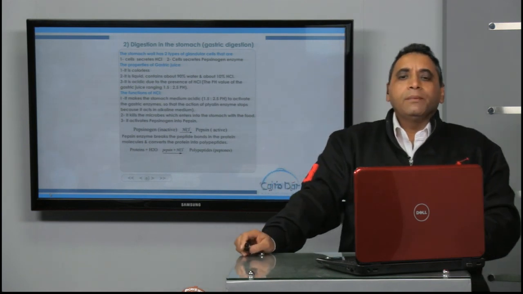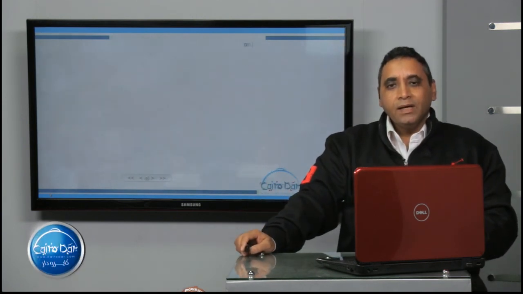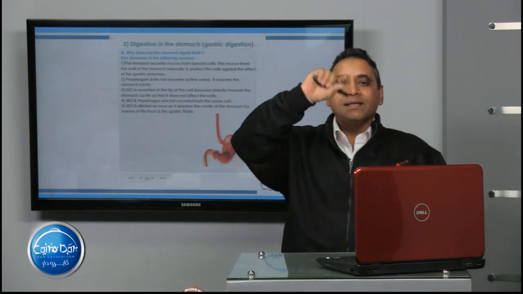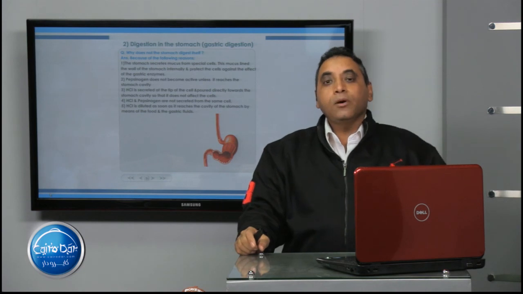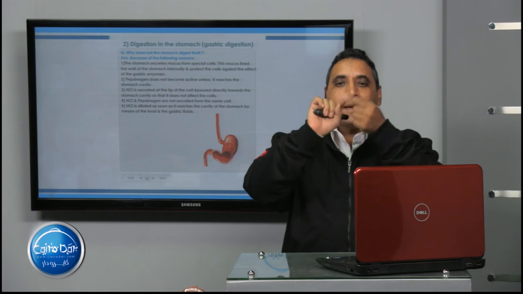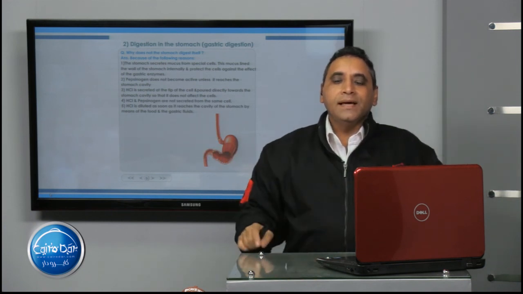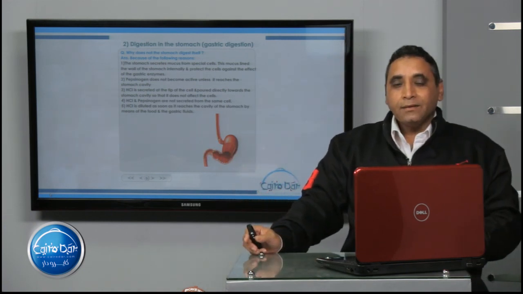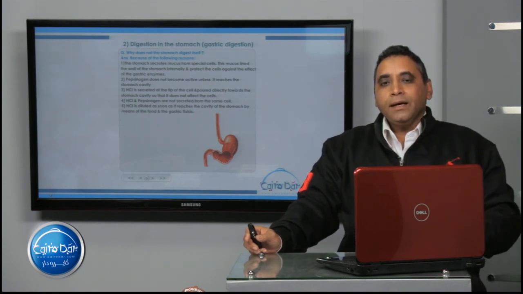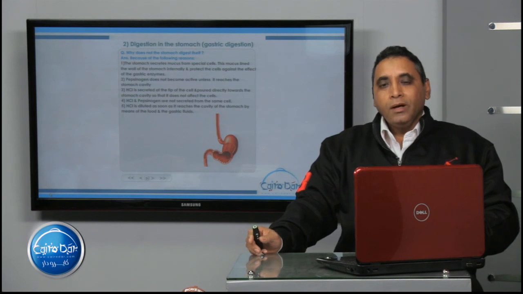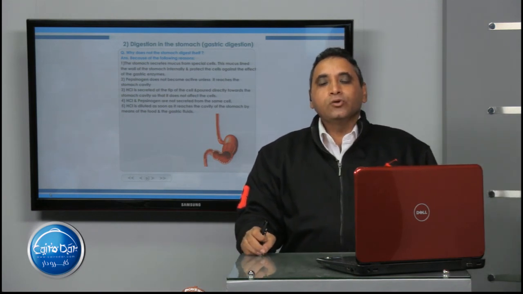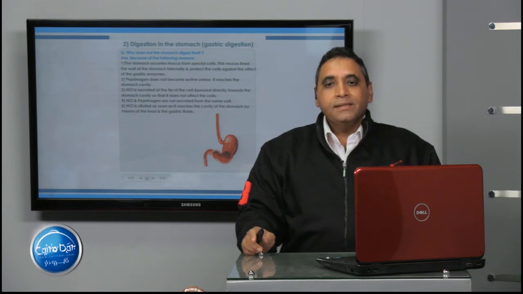But why does the stomach not digest itself? The stomach doesn't digest itself due to the presence of a thick layer of mucus that lines the stomach internally, and also because HCl is secreted from the tips of the cells, and the pepsinogen is secreted in the inactive state, so that can't affect the action of the pepsin on the stomach wall. And also the ptyalin enzyme stops its action inside the stomach due to the presence of acidic medium. That's the end of this part.